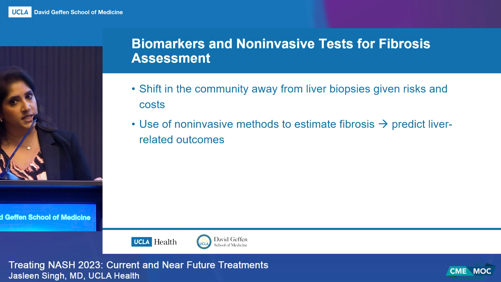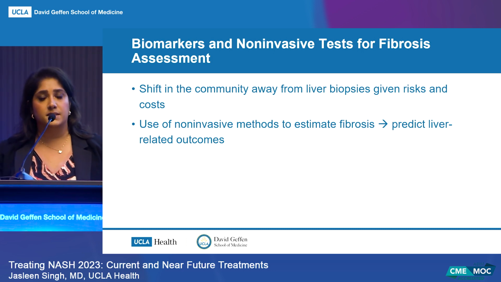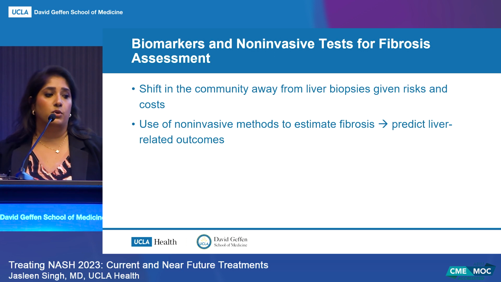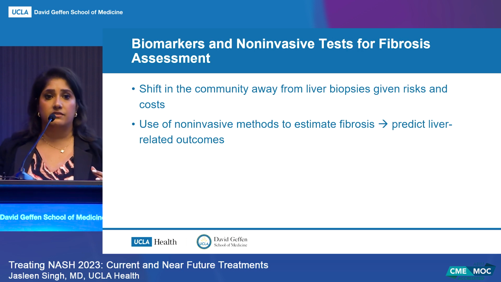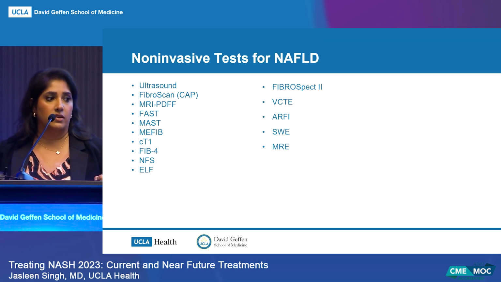In terms of biomarkers and non-invasive testing, there is a shift in the community away from liver biopsies. There are risks associated with biopsies as well as costs. And so there are many non-invasive methods to both detect hepatic steatosis as well as to estimate fibrosis. And these non-invasive measures can also go on to predict liver-related outcomes, and there are data to suggest that that is the case as well.